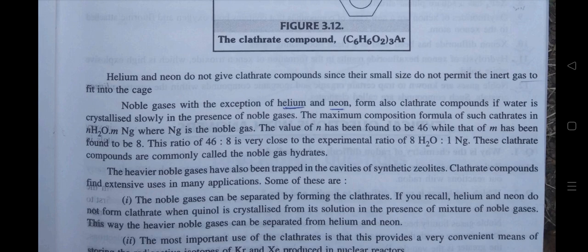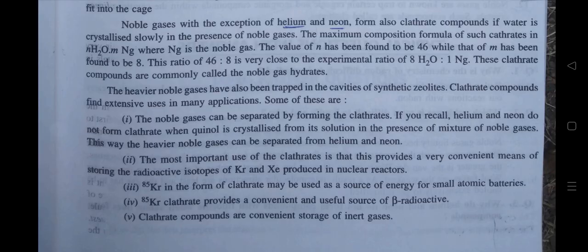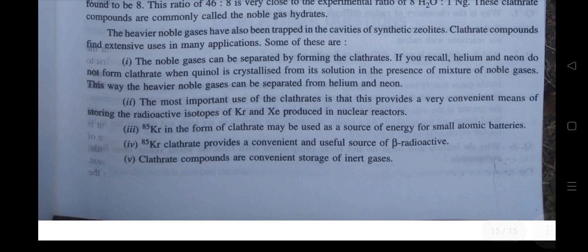The heavier noble gases have also been trapped in the cavities of synthetic zeolites. Clathrate compounds find extensive uses in many applications. Some of these are: first, the noble gases can be separated by forming the clathrates. If you recall, helium and neon do not form clathrates when quinol is crystallized from its solution in the presence of a mixture of noble gases. This way, the heavier noble gases can be separated from helium and neon.